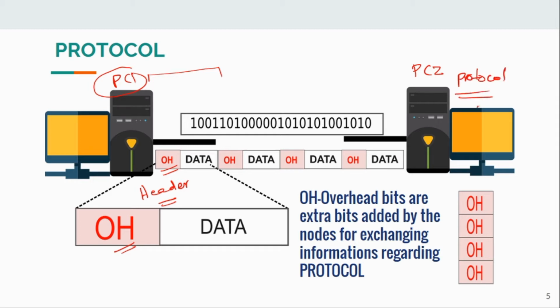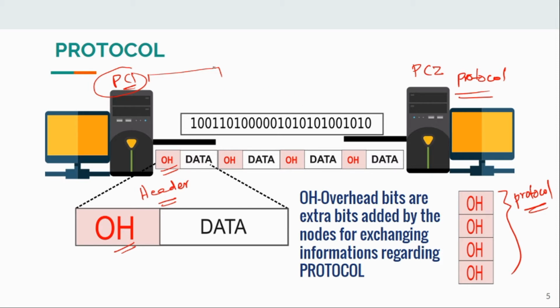The receiving PC will come to know all the information on how the sender is transmitting by analyzing or decoding these overheads. These extra bits, the overhead or header, pertain to protocol-related additional information. How these are decoded forms the protocol.